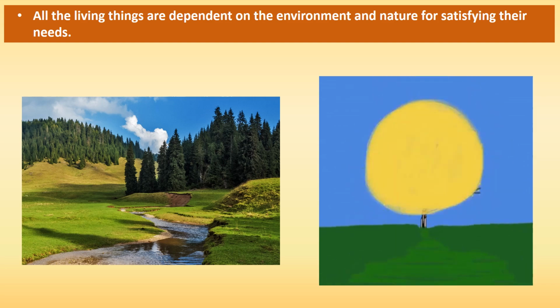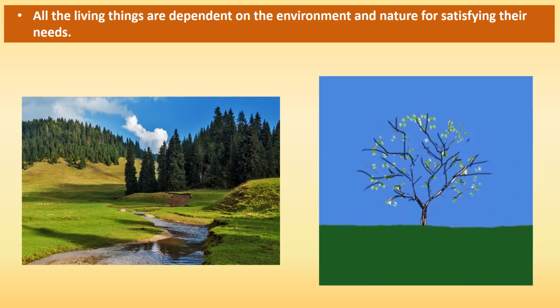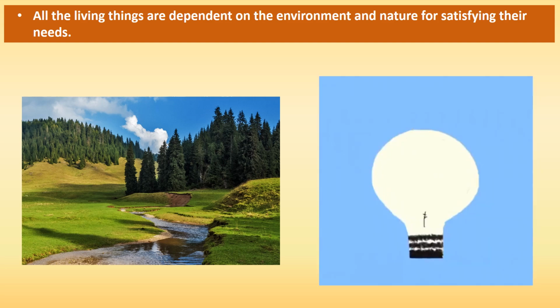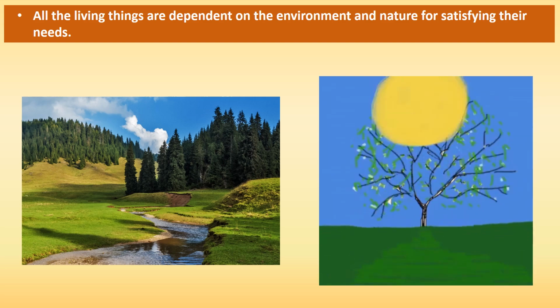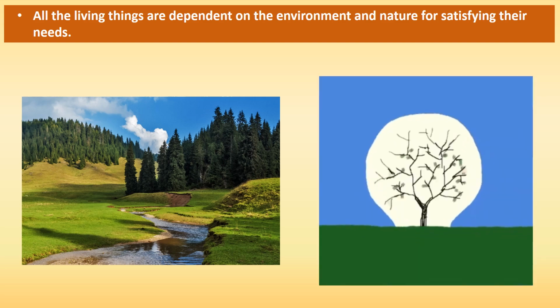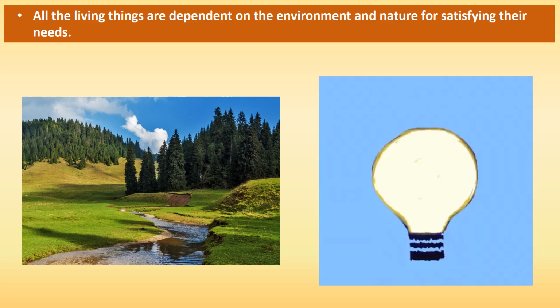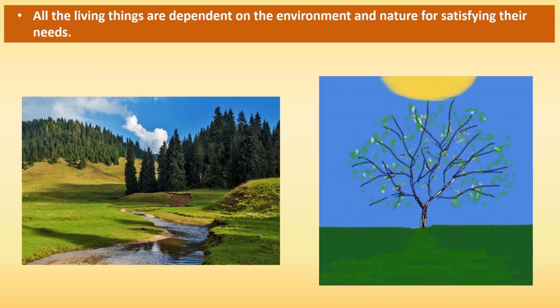All living things, that is, we humans as well as animals, depend on nature for satisfying our needs such as food, water and shelter.